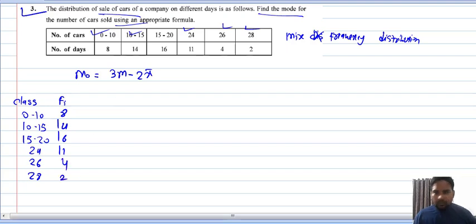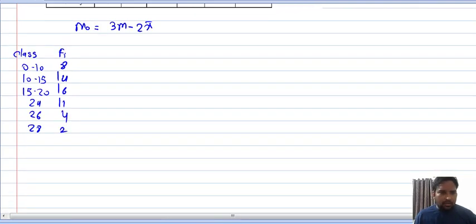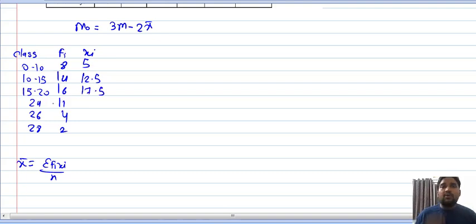So now what is the x bar formula? Tell me. Sigma fi xi upon n. Now the mid value. So for 0 to 10, 0 plus 10 divided by 2, so 5. 10 plus 15 divided by 2, so 12.5, then 17.5. Now 24, don't do 24 divided by 2.